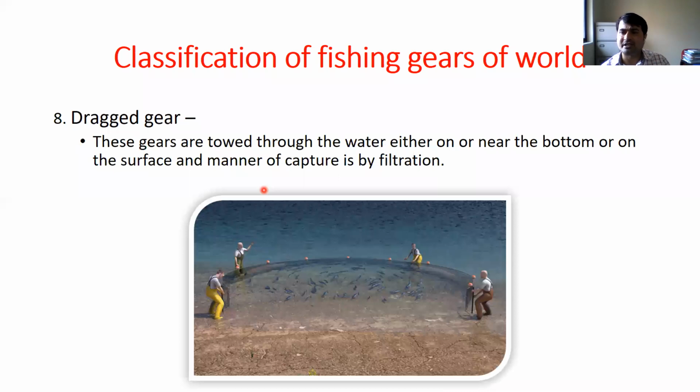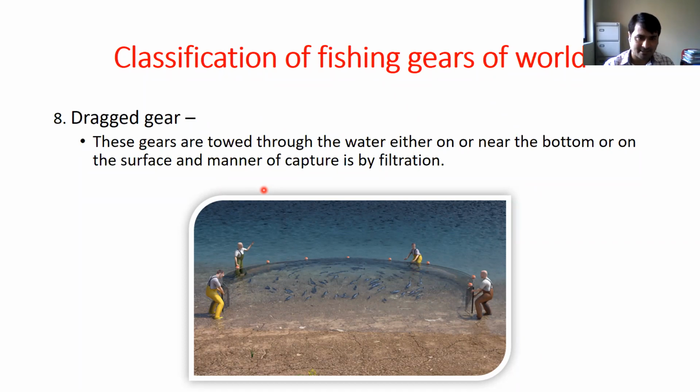Then the eighth classification is dragged gear. In dragged gear, we are dragging the gear into the water. If we are dragging the gear into the water, water will be filtered, but whatever fish are there will be captured in our gear.